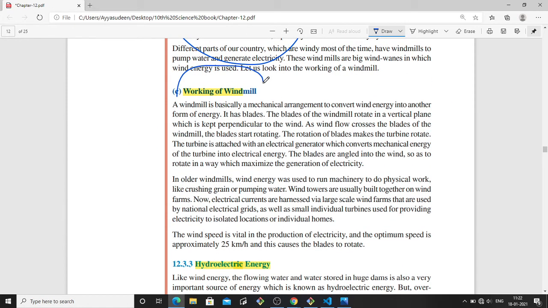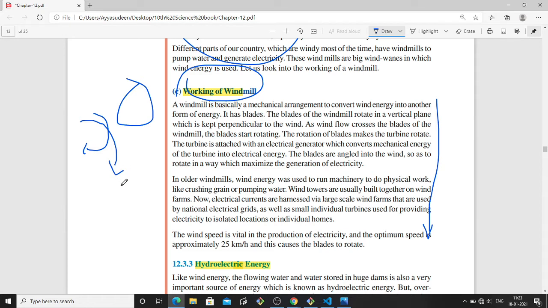And working of windmill, as I told, the wind pushes the windmill blades, and inside there will be a turbine, and it starts rotating. All these things have been explained here, and I am explaining in simple terms that wind pushes the windmill blades, and the magnetic electrical generator inside converts the mechanical energy into electrical energy.